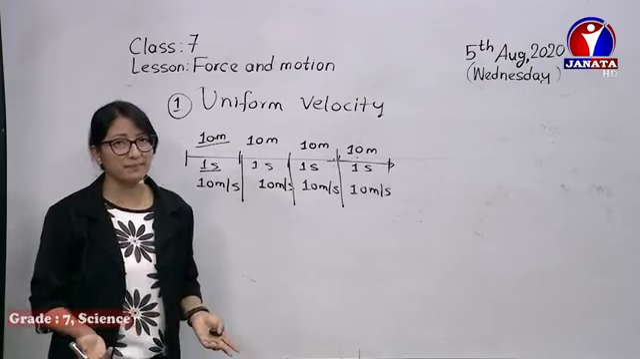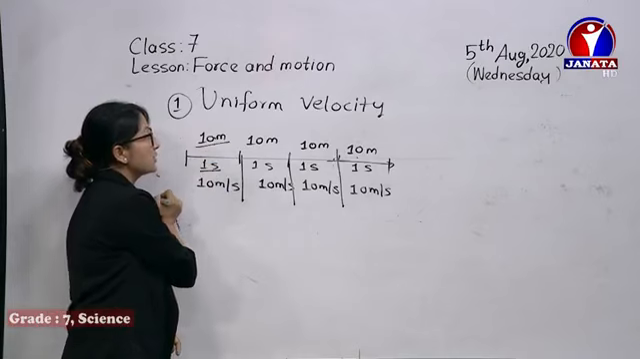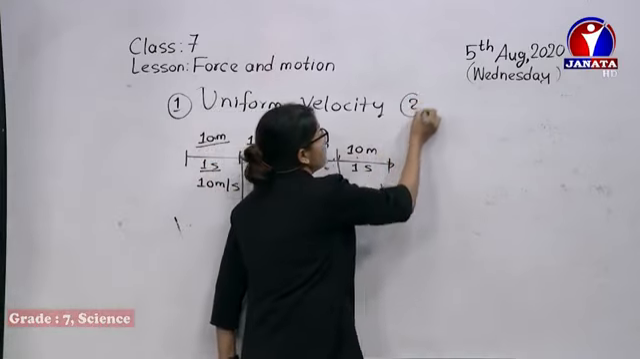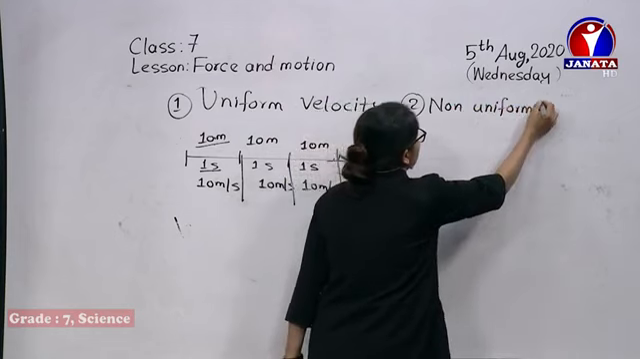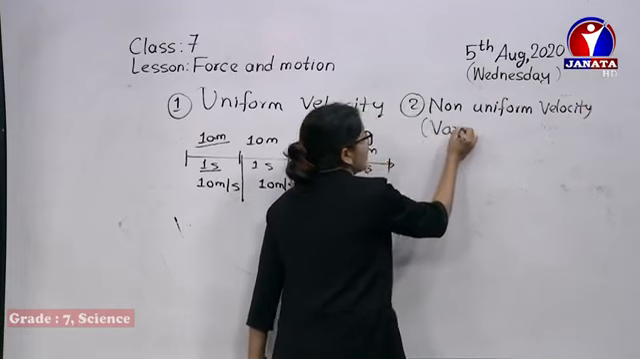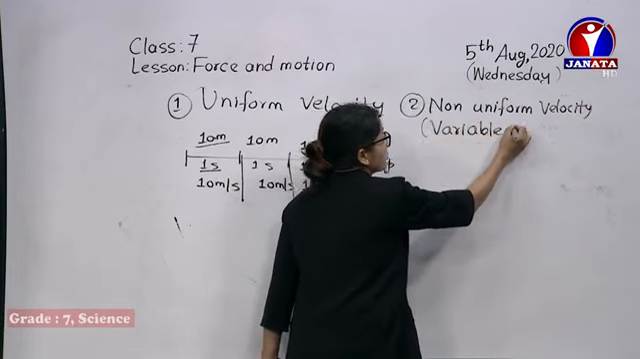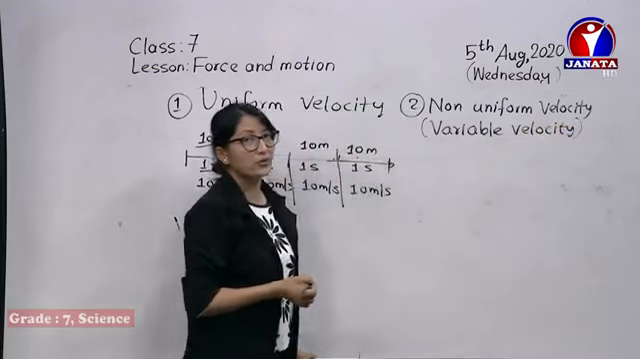Non-uniform means it's not the same. We can easily understand. If it's not the same, like here it has covered 10 meter per second, and now in the second one, non-uniform velocity, or we can also say variable velocity. If it's not uniform, then of course it's variable. It varies. So it's variable velocity.